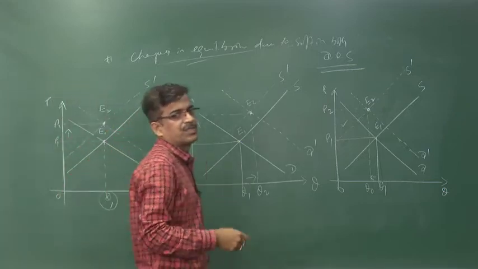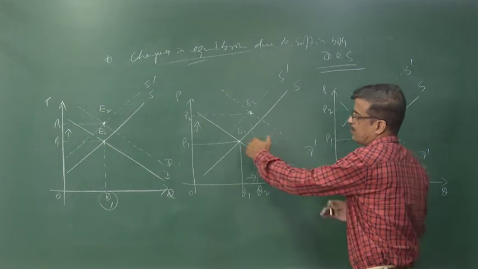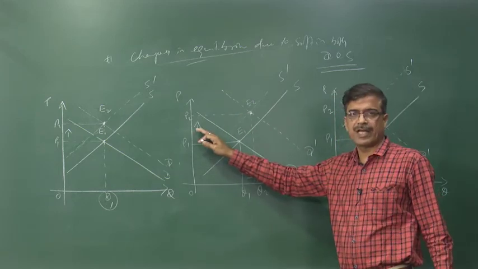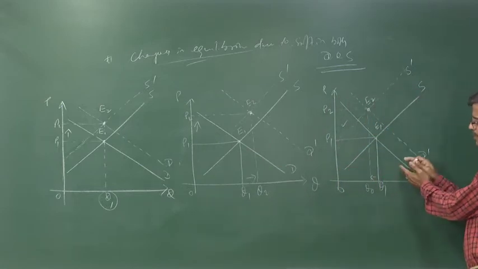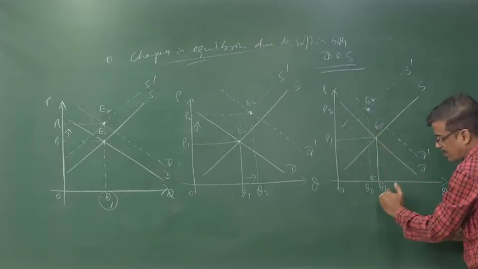We have studied three situations. In the first situation, demand increases more as compared to the fall in supply, then both quantity and price change, both in the increasing direction. Next, demand increases by a smaller amount as compared to the supply, therefore price increases but quantity falls.